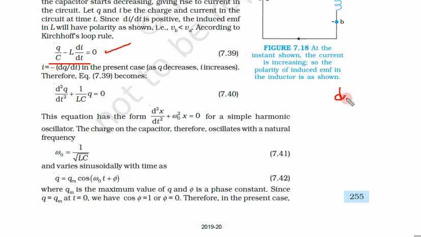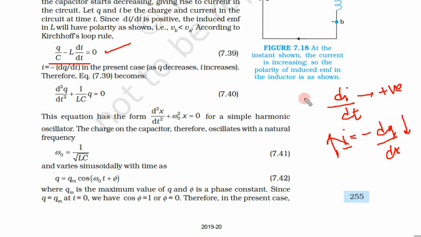We have seen that the change in current was positive because the current was increasing, but I is equal to minus dq by dt. Why is this relation negative? Because as the current is increasing, the charge is decreasing, because charge is there only on the capacitor. If the current is increasing, the charge on the capacitor is decreasing.